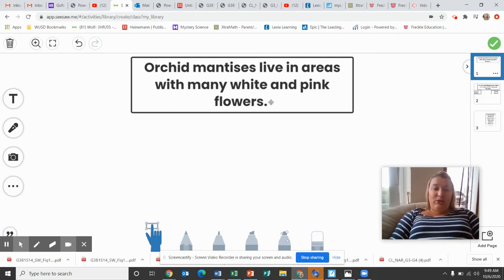So, what do you notice about this phrase? You notice anything? I notice that there is some different types of nouns in there. Nouns are person, place, or things, and they can be plural or they can be singular. Plural means more than one, singular means just one. So it's a person, place, or thing with multiple of them or just one.